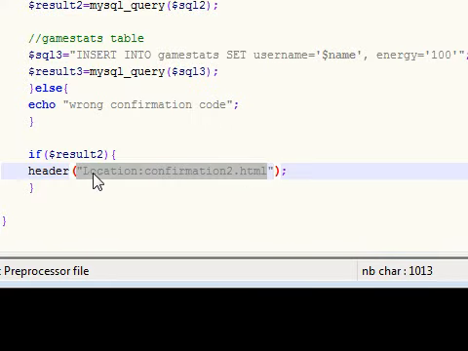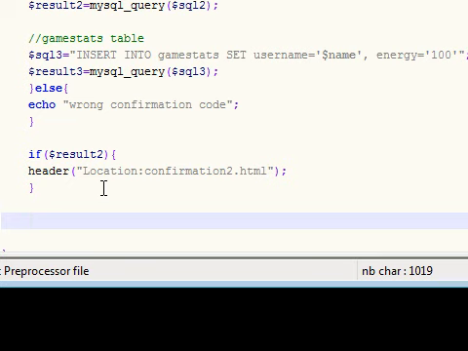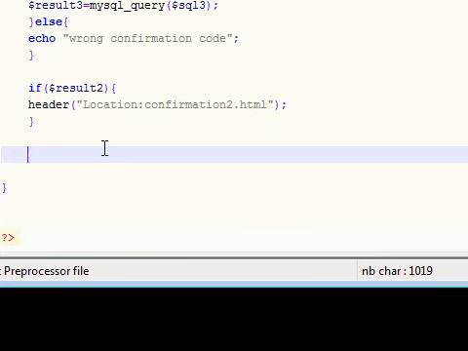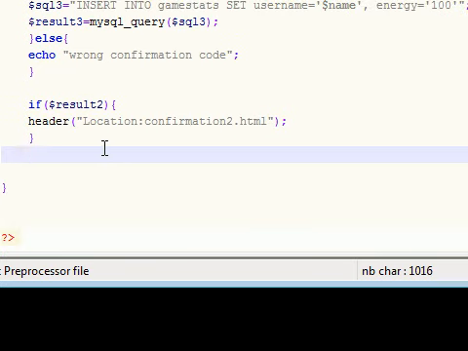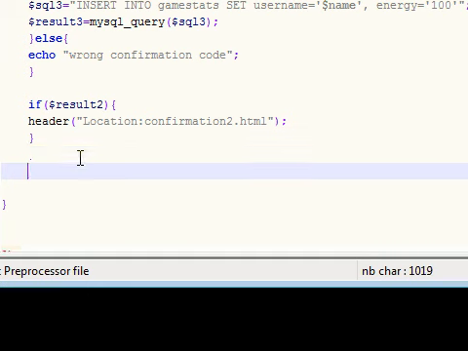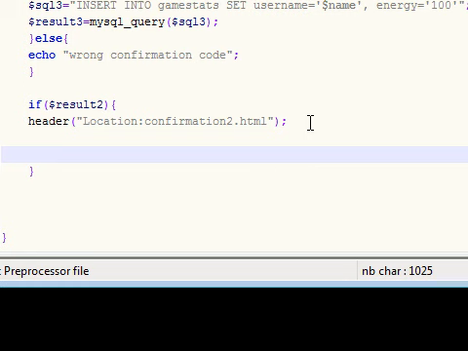So again, if result number 2, then it's just going to redirect you to another page saying thank you. But if none of that goes right, then you're pretty much screwed, so you don't really need an else statement. But let's write another if statement, since if that does go right, we're going to want to do one last thing.